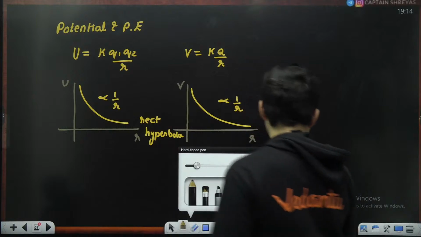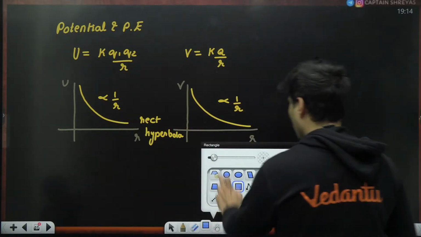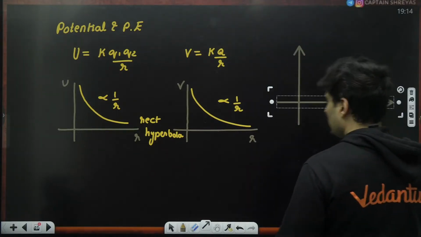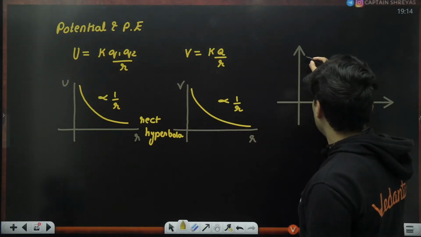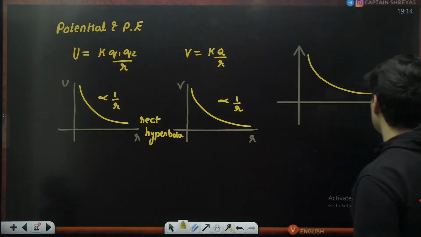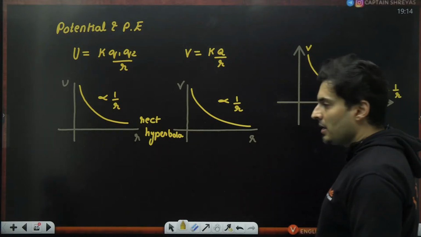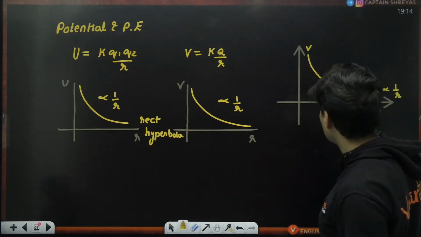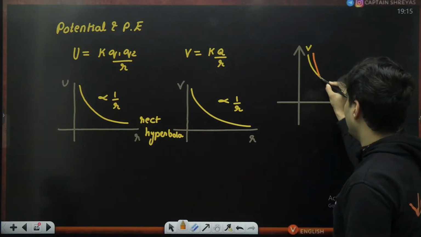There is also one more interesting graph where on the same chart they compare both field as well as potential. If potential is like this, which is inversely proportional to r, and this is the potential graph, the field is 1 by r square, so the field graph looks somewhat like this.